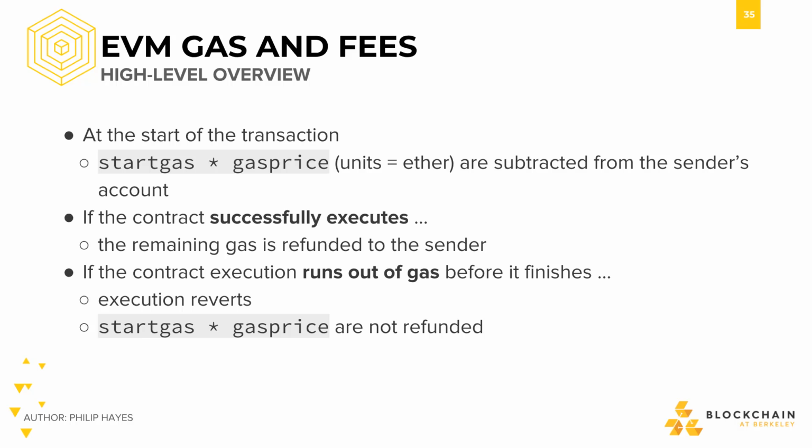The idea here is that although the contract execution gets reverted, someone on the network had to put in the computational power to execute the EVM code. And once the gas is spent up, it's proof that someone executed the program, so it isn't refunded. So that gives us two end states. Either a program terminates or runs out of gas.